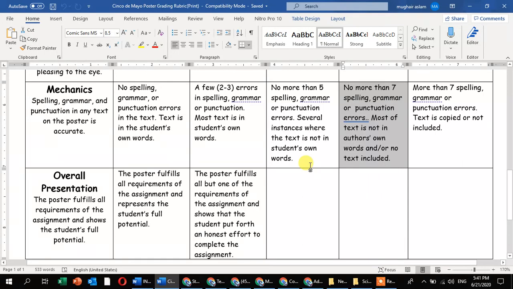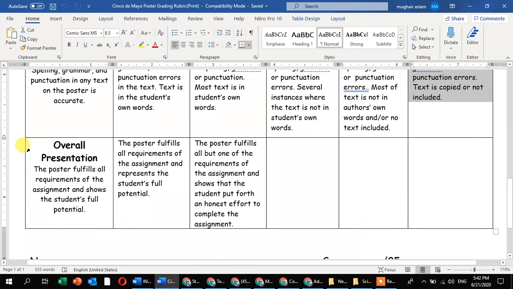Most of the text is not in the student's own words or no text included. More than 7 spelling or punctuation errors means you have 10, 11 or 12 spelling, grammar, and punctuation errors, or the text is all copied, or you just paste the pictures and there is no text in your poster. Now the last thing is your overall poster presentation.